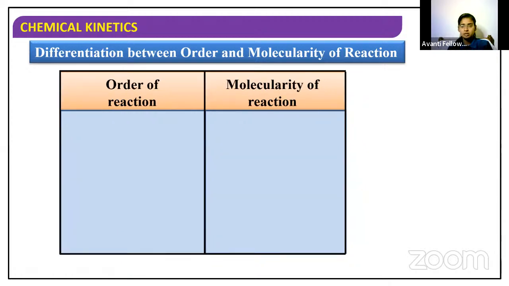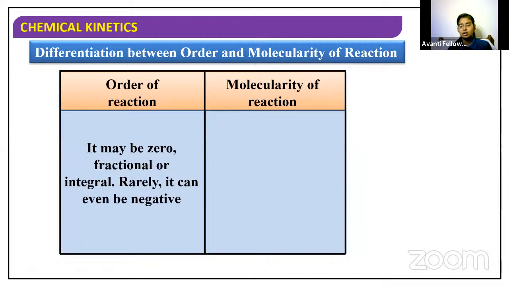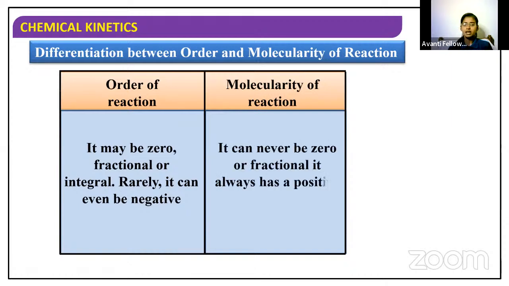Now moving on to the third point, order can be zero, fractional or integral, and rarely it can be negative. Already we have discussed this yesterday. And here molecularity can never be zero or fractional, and it always has a positive integral value. Clear up to this point? Shall I move on to the next point, students?